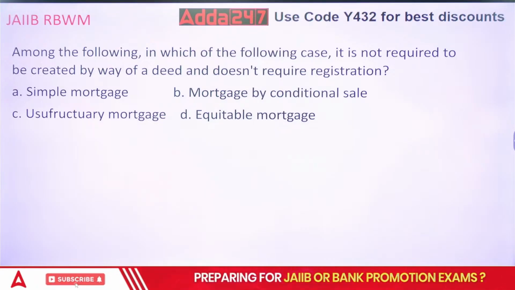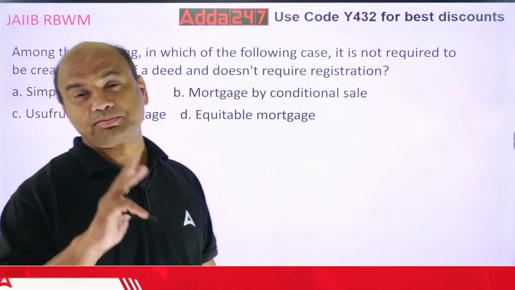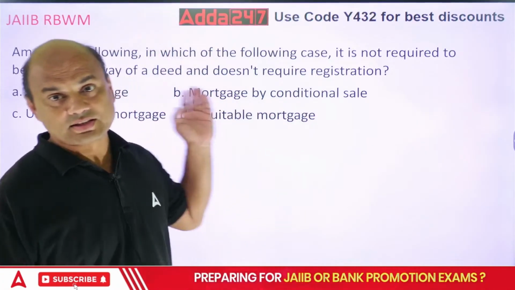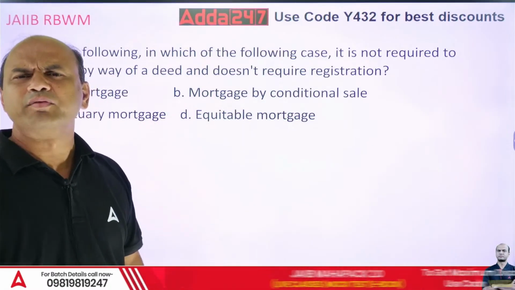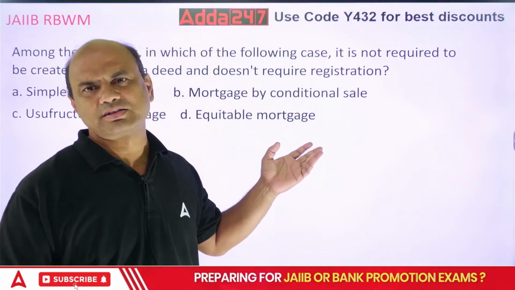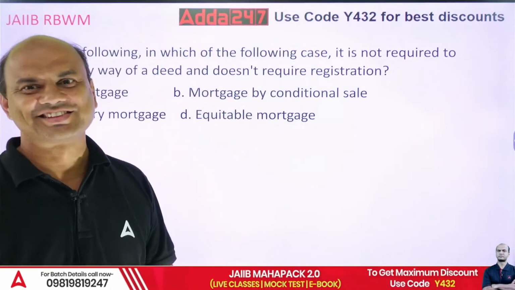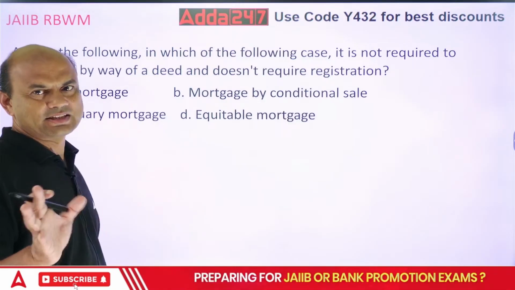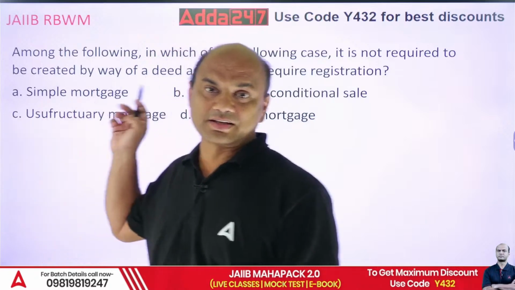Think over it. Remember the three main types of mortgages. What are the three main types of mortgage? Very important. These three: simple, conditional sale and usufructuary. Everything else that you see, English mortgage, equitable mortgage, all these mortgages come under these three. So here the question is different. I just gave you the information that the three main basic types of mortgages are these three.